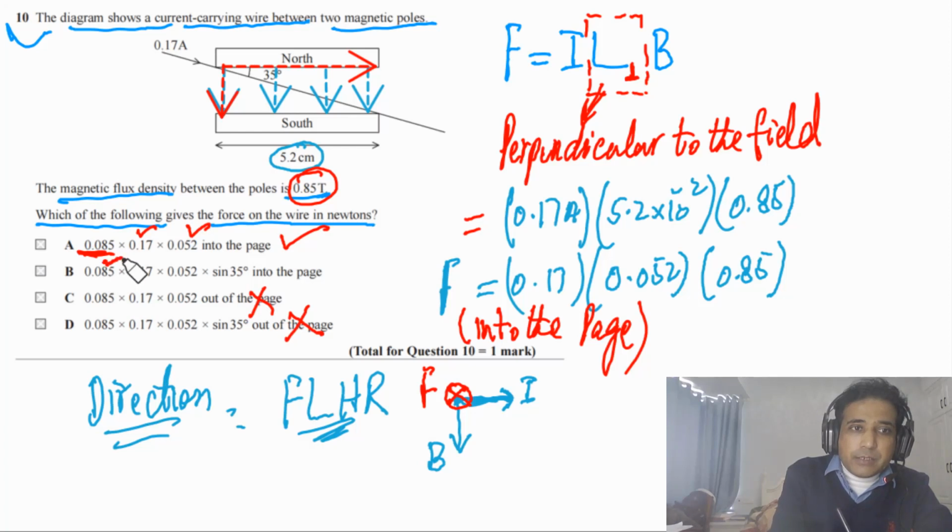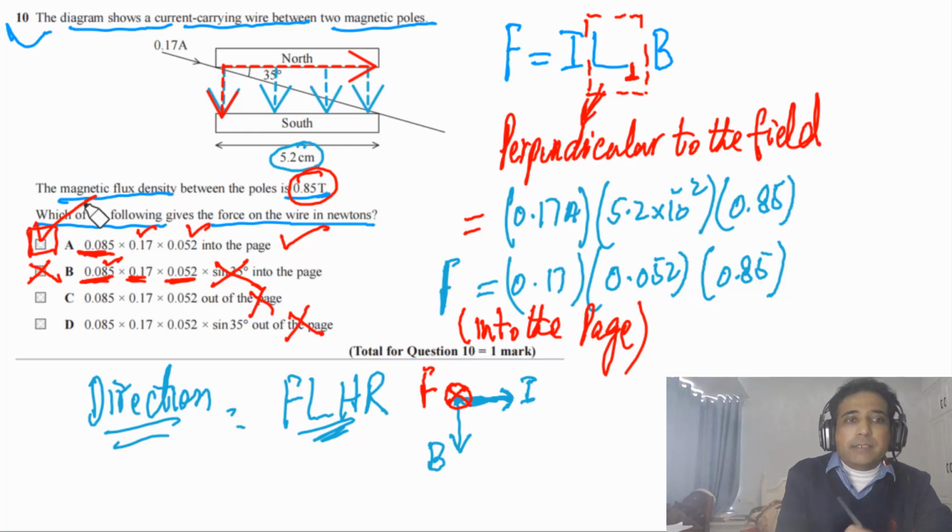It has to be 0.85, but this has to be 0.052, only this length, no sine. So this is incorrect. A is the correct answer. Here they have given you 0.85, but here they're using 0.085. So this is just a typo.